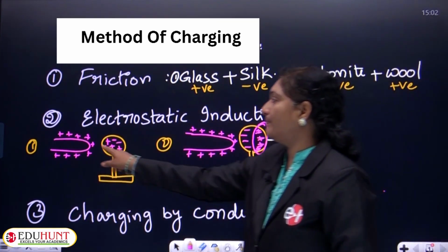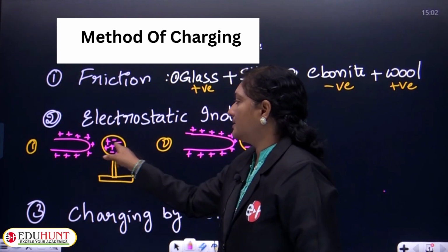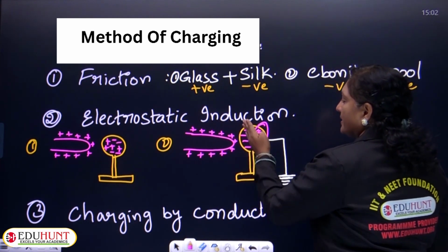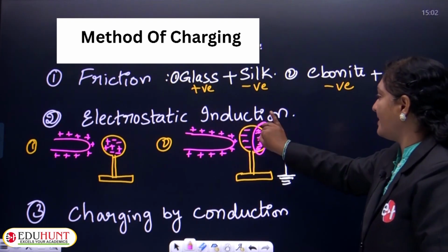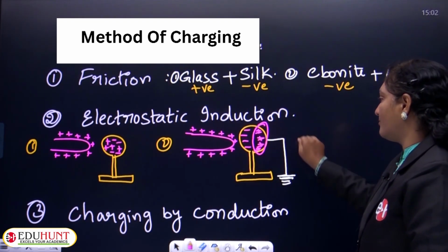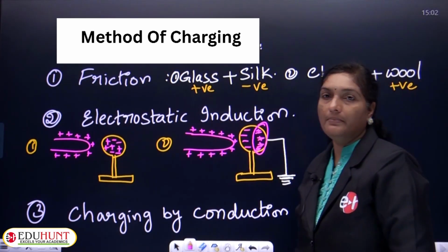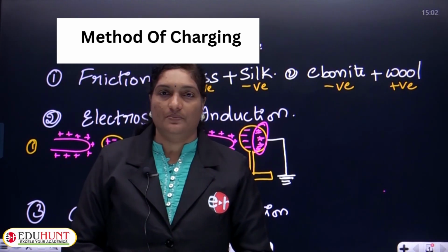So, if instead of plus, I take minus here, again in this uncharged body all the plus will assemble here and minus will assemble here. After connecting to the earth, all the excess electrons will move from the body to the ground so that it will become positively charged. So, this is the process of induction.